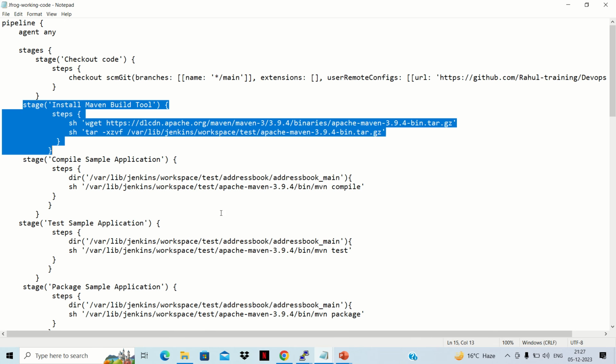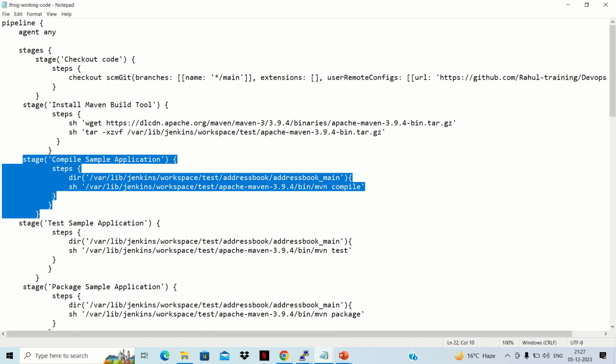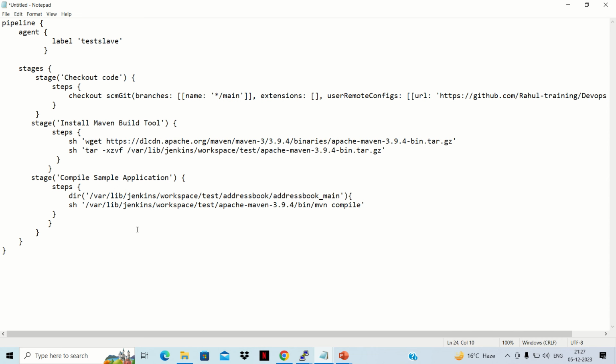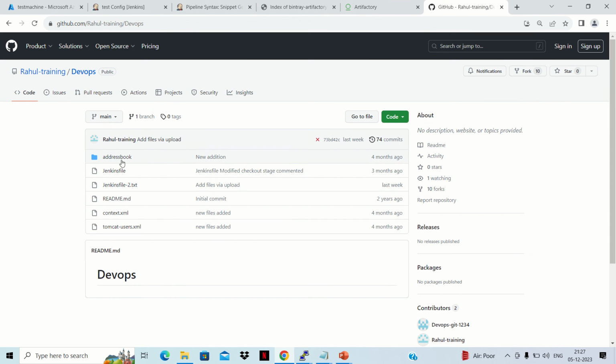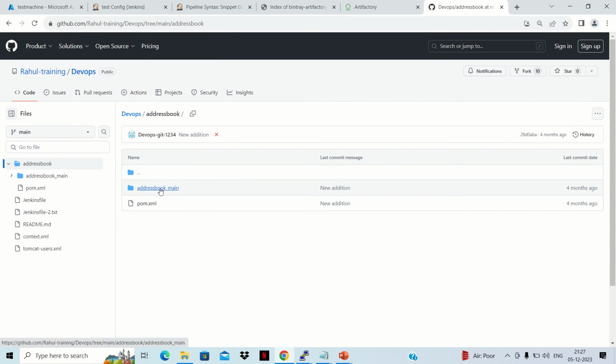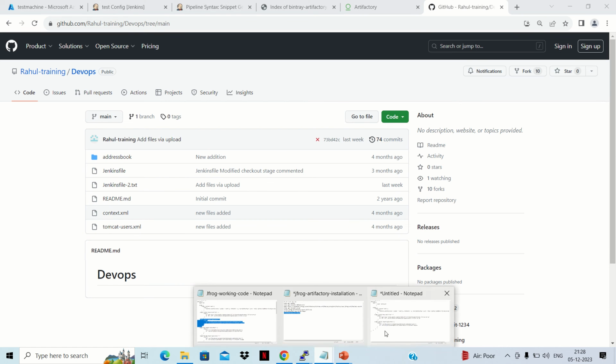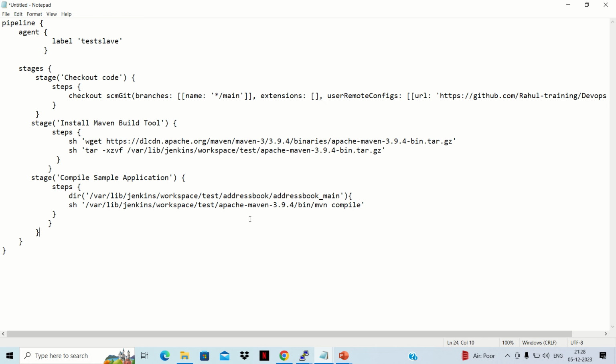So we'll just copy that compilation piece. I have explained these steps in my previous videos also. So those who are new, I'm creating this pipeline from scratch so that they can understand what I am doing. So in the third step, similarly, I have explained in my slides that we need to execute the mvn compile command in the same directory where we have the pom.xml file. So if we go to the repository, here if we go to this address book, and inside this address book main, here we can see this pom.xml. That's why I'm giving that particular path so that Maven can find the pom.xml and can execute the command.